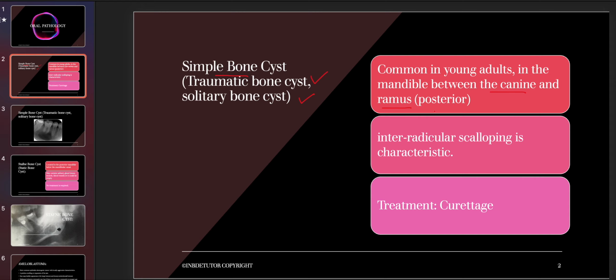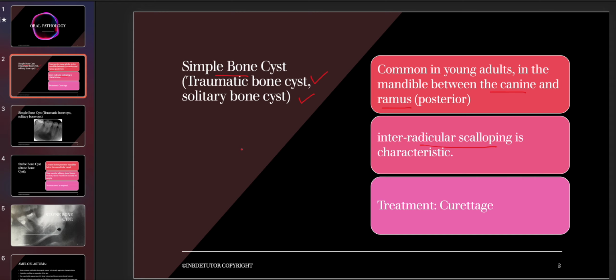There is a very important characteristic feature of simple bone cyst, which is interradicular scalloping. So in the question, if you see the name interradicular scalloping, think about simple bone cyst or traumatic bone cyst. Another thing is that, as I've already mentioned, it is not a true cyst, so it will not be lined by epithelium. It can be lined by anything else like connective tissue, and it can be filled with blood, fluid or debris, or it can simply be empty. And the associated teeth with simple bone cyst are vital, guys.